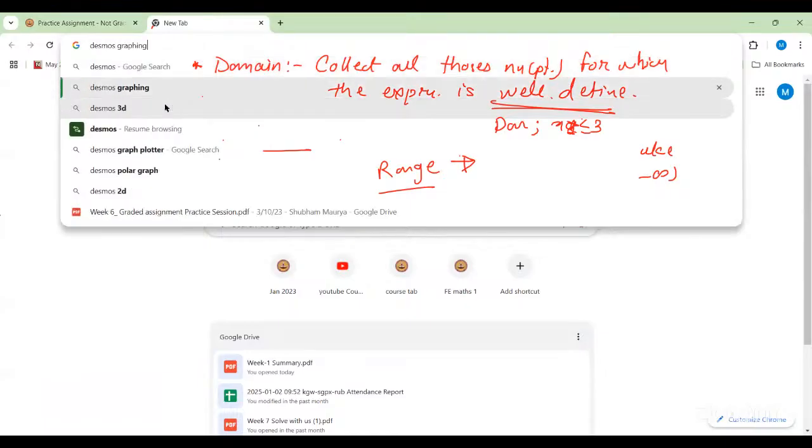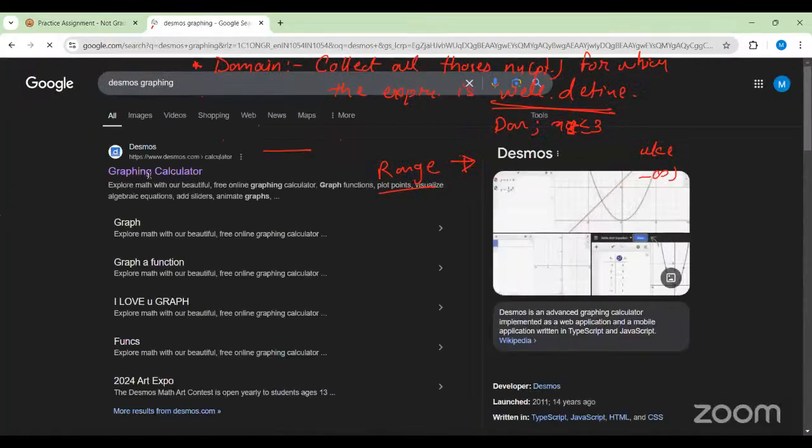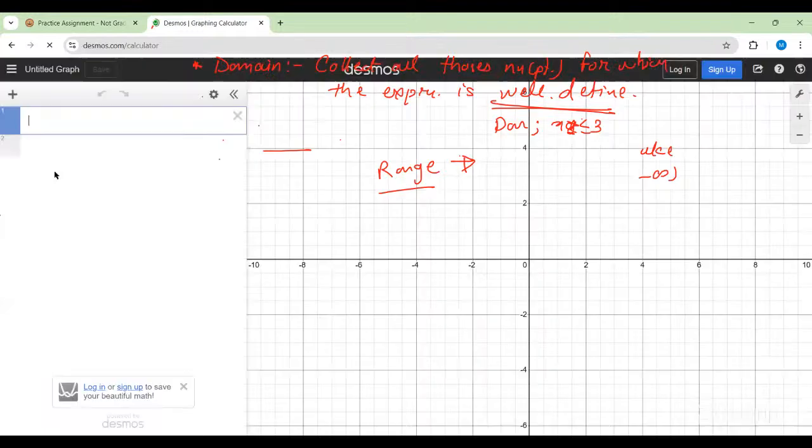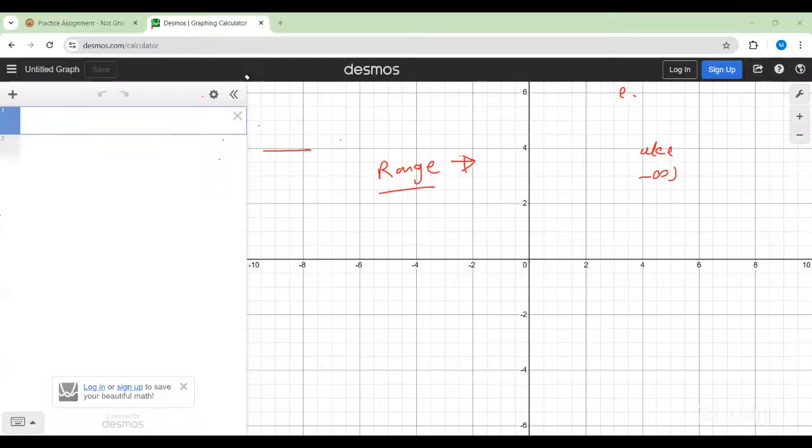You can use it, but it's not always a good thing to use Desmos. You have to learn how Desmos is actually drawing the graph. One thing is pretty clear, that you should know the basic graph. Basic graph means you should know the graph of under the root of x, right?